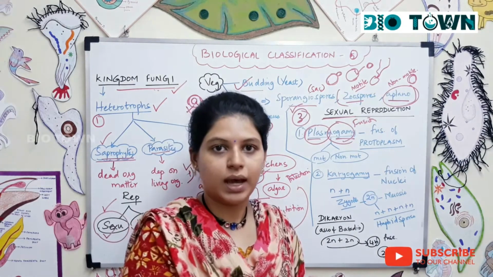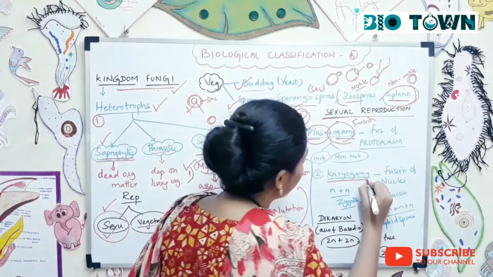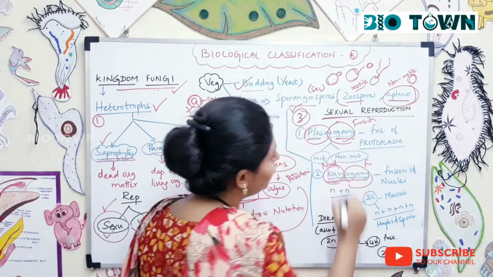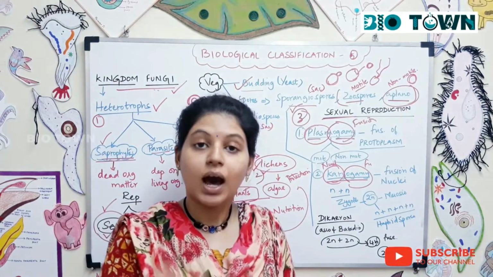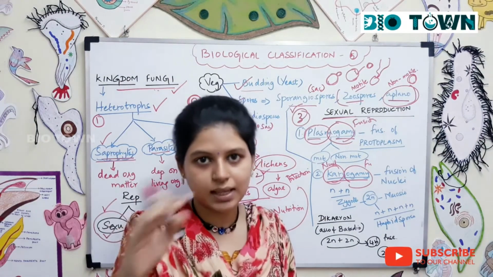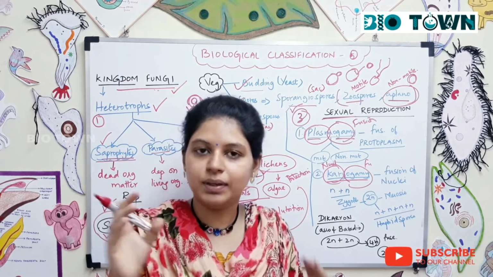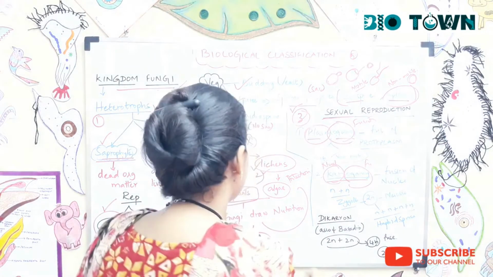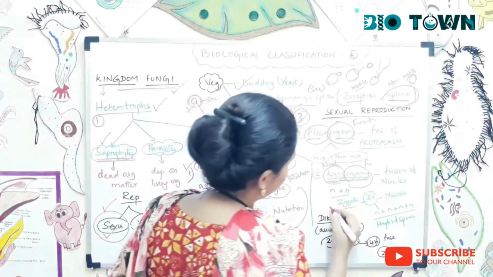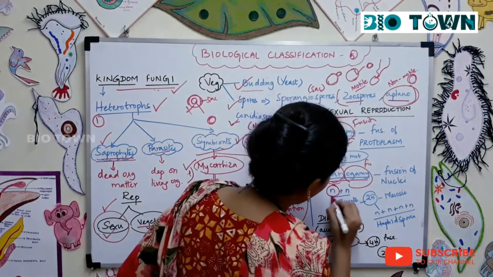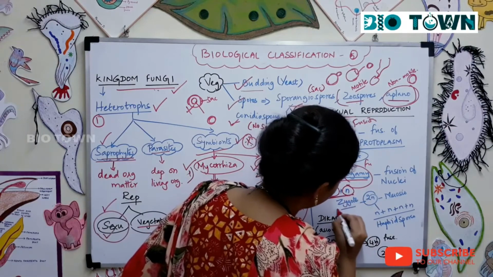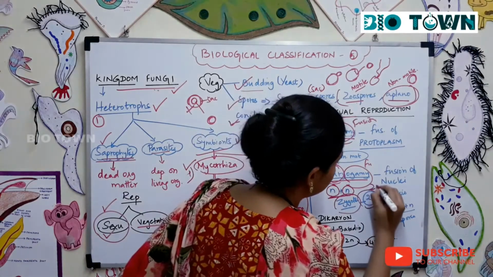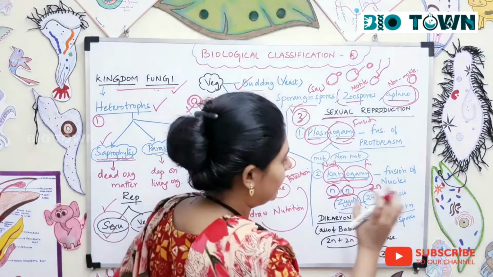Plasmogamy is followed by karyogamy. Gamy is fusion, and karyon refers to the nucleus. Apart from the nucleus, all the other cellular content has been fused. The next step is the fusion of the nucleus, and you call it karyogamy. In karyogamy, two haploid nuclei fuse together and form a zygote. The zygote is always a diploid cell, which is 2n in number.